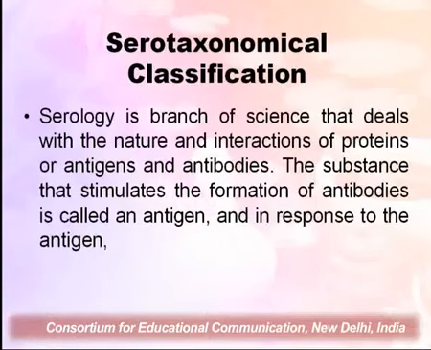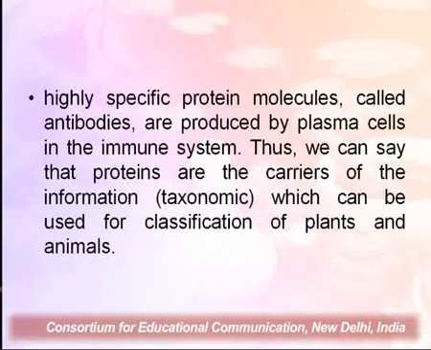The substances that stimulate the formation of antibodies are called antigens, and in response to antigens, various highly specific protein molecules are produced, which are known as antibodies, and these are produced by plasma cells in the immune system.